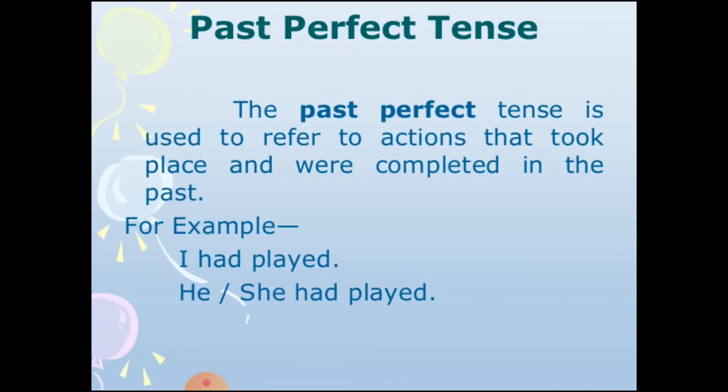I was playing, he or she was playing, or you were playing. Past perfect is used to refer to actions that took place and were completed in the past. Okay, these were completed. This is the difference between past perfect and past indefinite. I had played, he or she had played, means we finished playing.